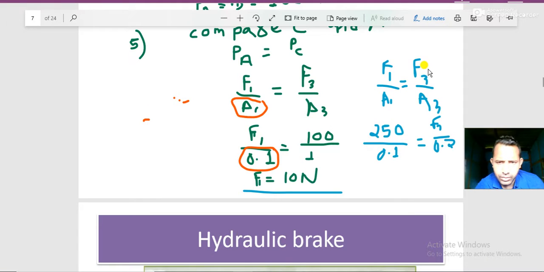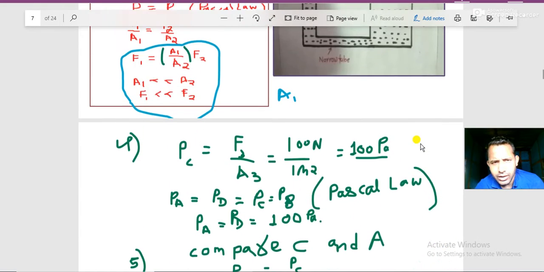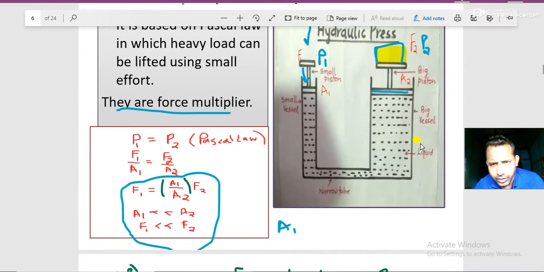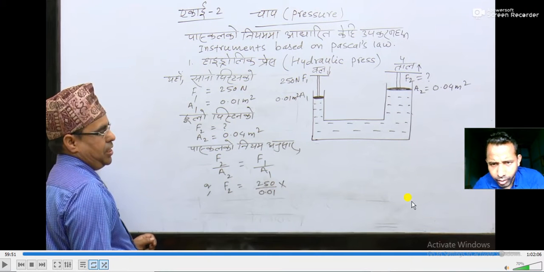Okay, let's move on. Hydraulic press we have completed. It is used to lift a heavier object by using small effort. I have shown the experiment done by our famous teacher who teaches at a government school. He's teaching in Nepali, so I cannot upload his video in your Google Classroom. Let's see the problem over here.